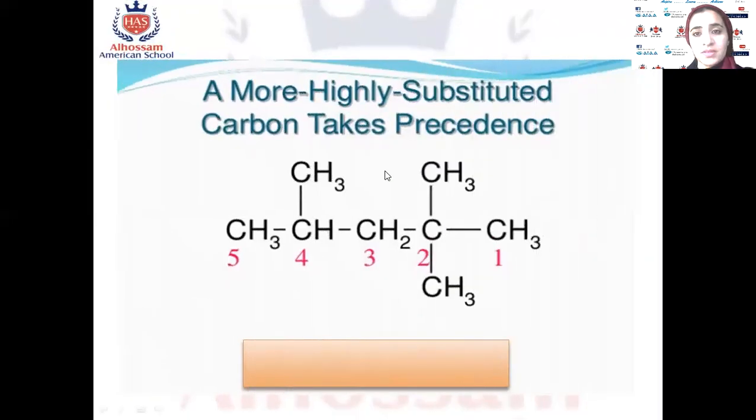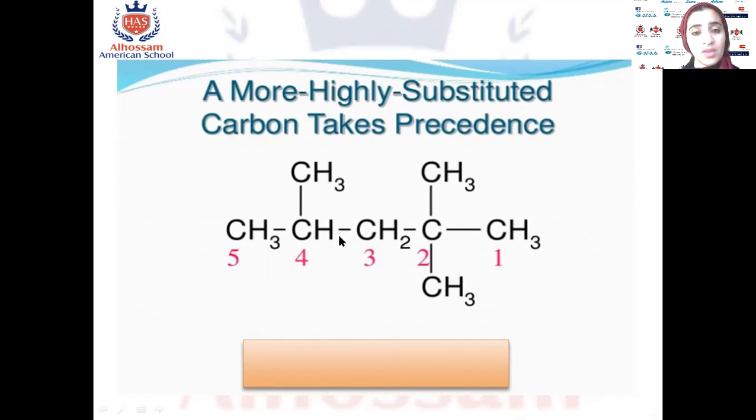A more highly substituted carbon takes the new sequence. For example, 1, 2, and here 1, 2. At carbon number 2 there is a side chain, and at carbon number 2 here there is also a side chain. Why do we count from the right, not from the left? Because if we count from the right, carbon number 2 has 2 side chains, more dense, but carbon number 2 on the other side has only 1 side chain. So we will count from right to left, okay?